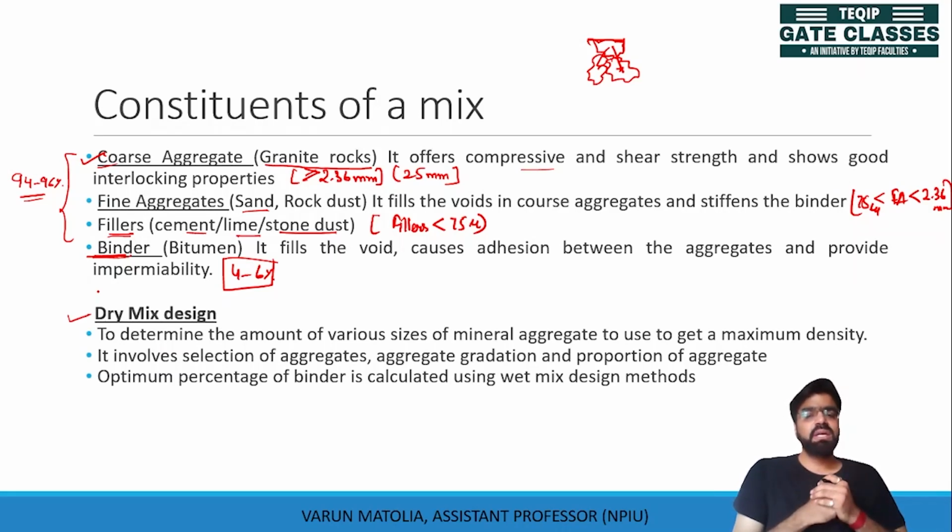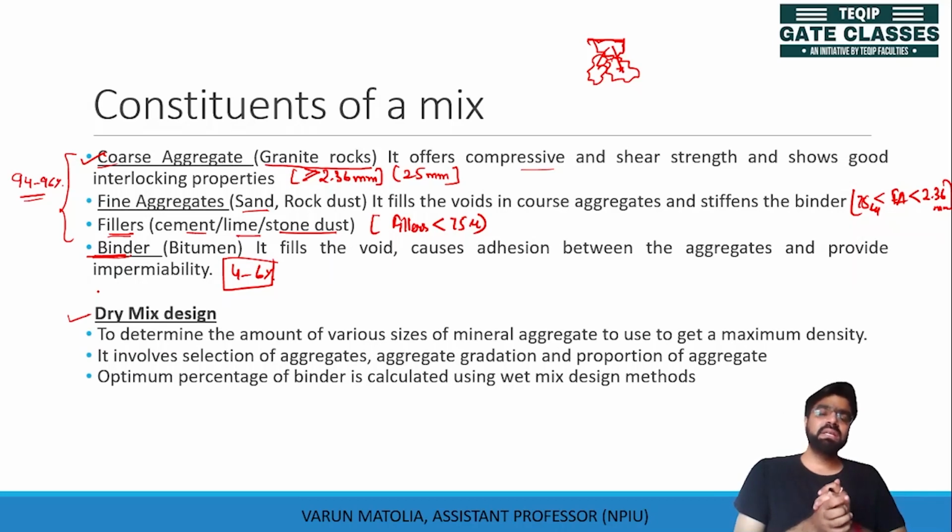Through this, we determine the amount of various sizes of mineral aggregates to be used to get maximum density. It involves the selection of aggregate, the aggregate gradation, and proportion of aggregates.